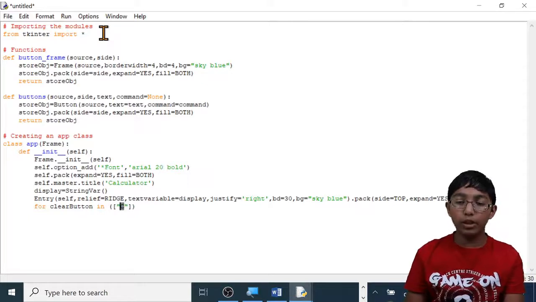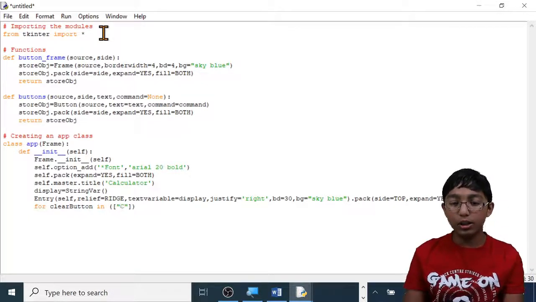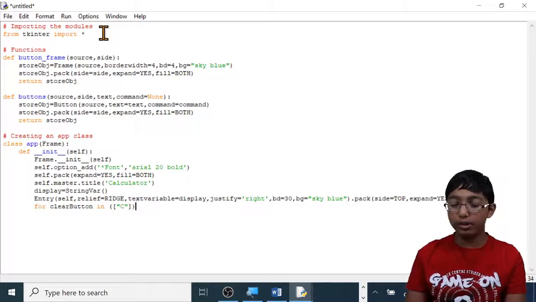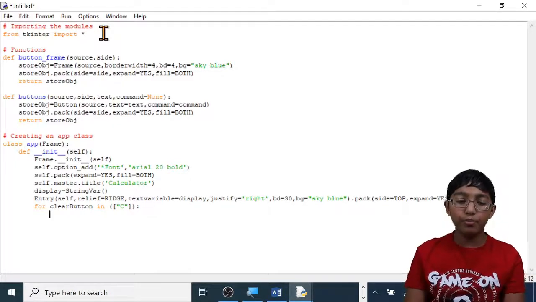Make sure your text is only one letter long, because if it was clear, the whole word, then there would be 5 buttons in total, because there are 5 letters. That's why you can only have one letter. That's why I chose C, then press colon, enter.